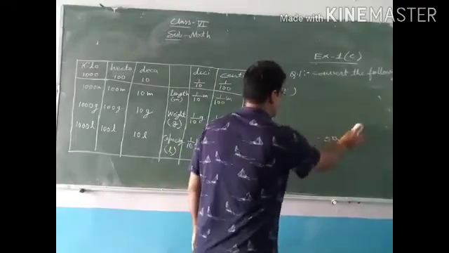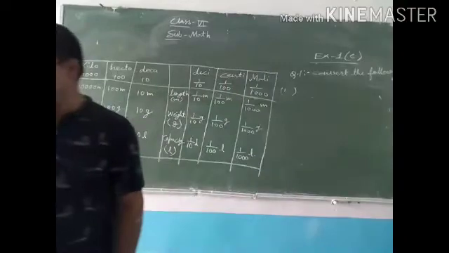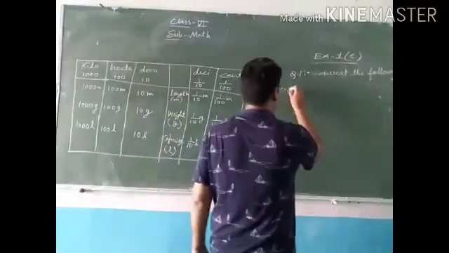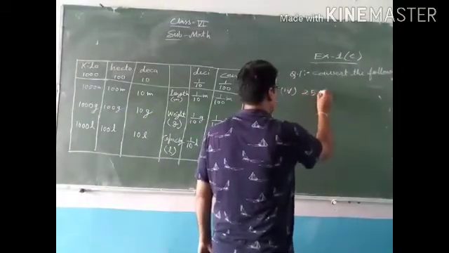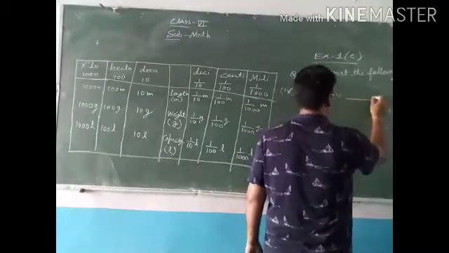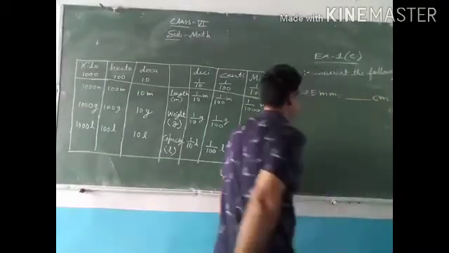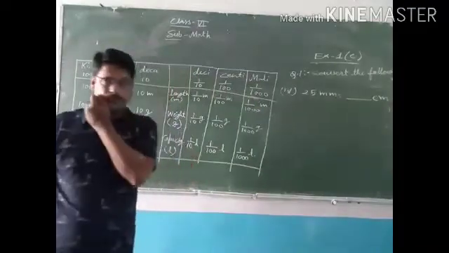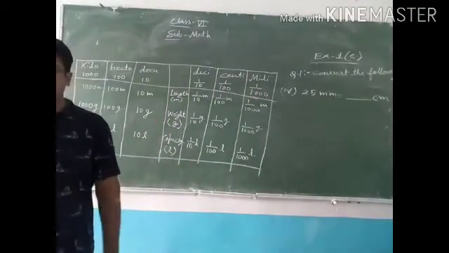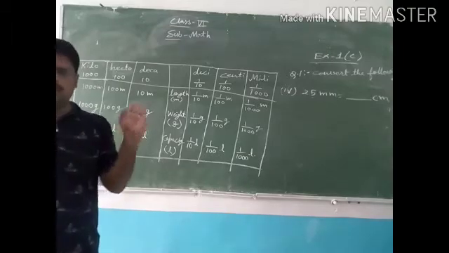Now 25 millimeter into centimeter. Okay, 25 millimeter into centimeter. So look at here. Firstly, we know that millimeter into meter.